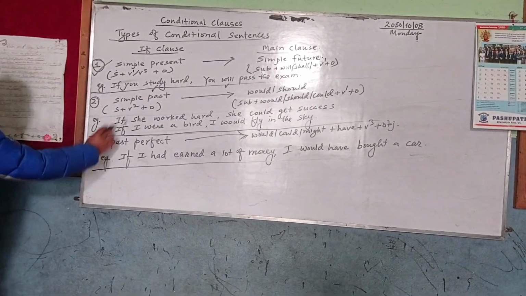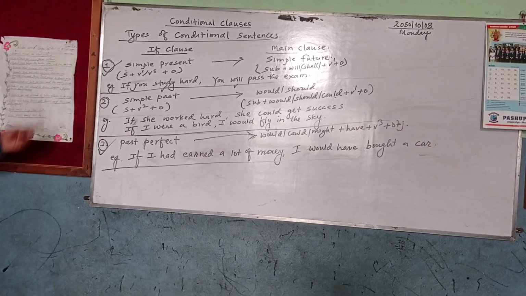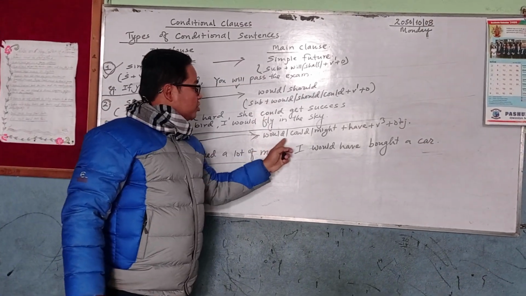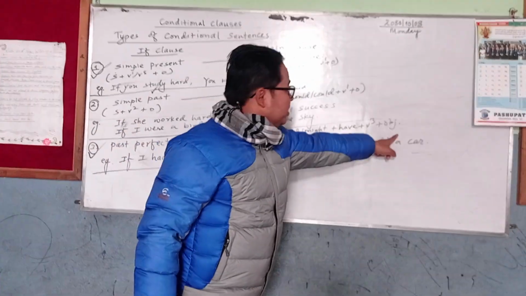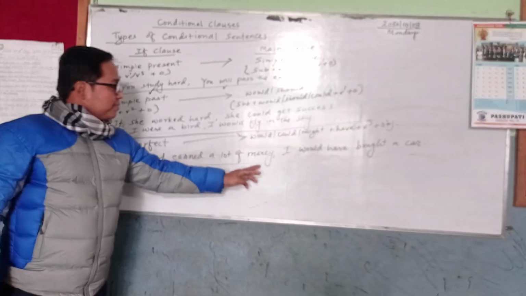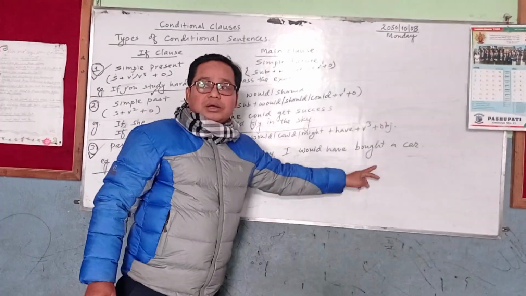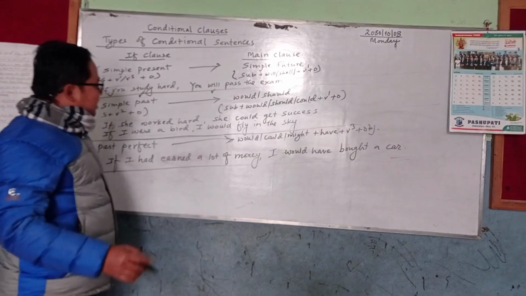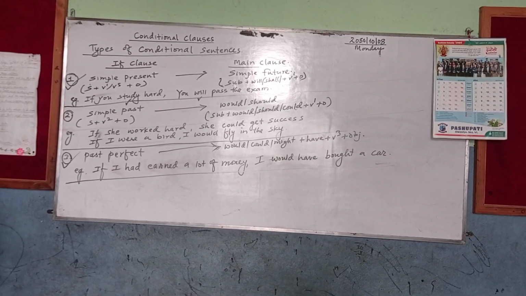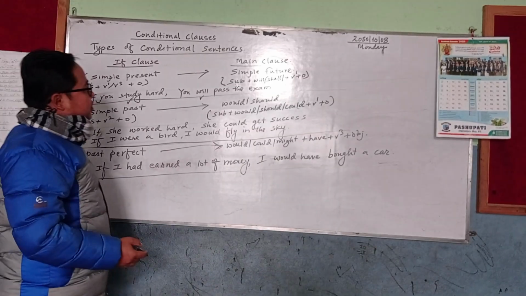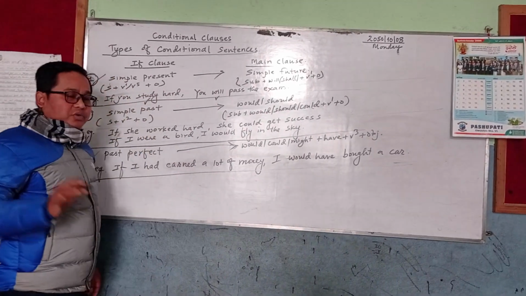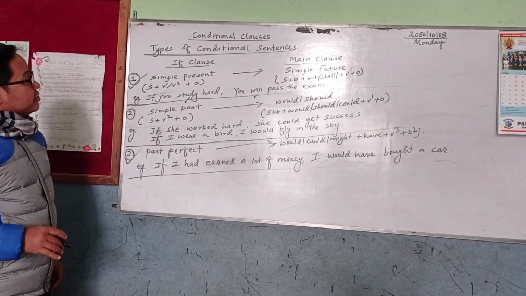Now coming to the third type, past perfect tense. That means the if clause contains past perfect tense and the main clause contains would, could, might have plus verb 3 plus object. For example, if I had earned a lot of money, I would have bought a car. So these are the types of conditional clauses. If you are not clear, if you haven't understood, you can ask me later on also. You can ask me again and again. It makes no difference. So once again, I am going to repeat it.